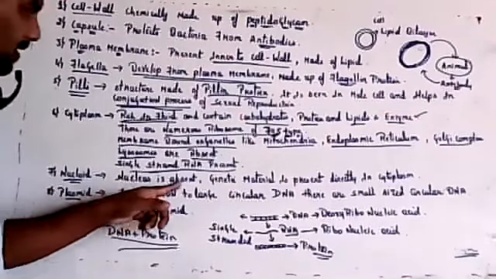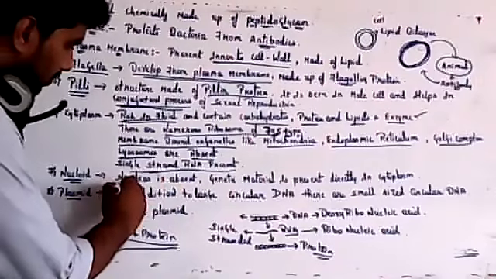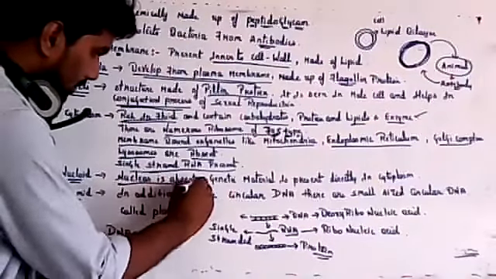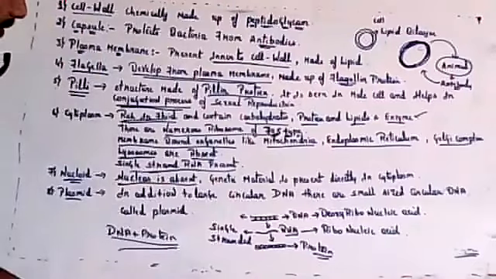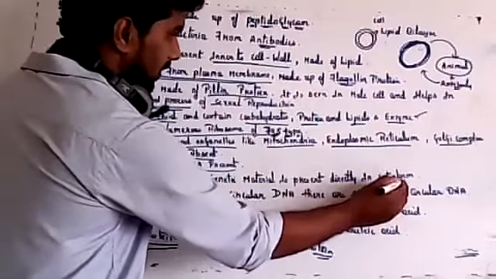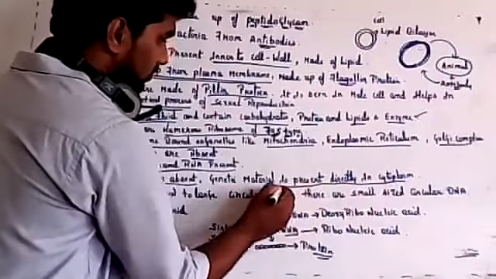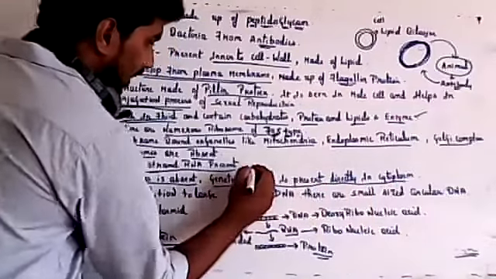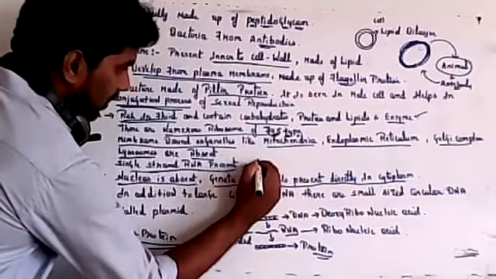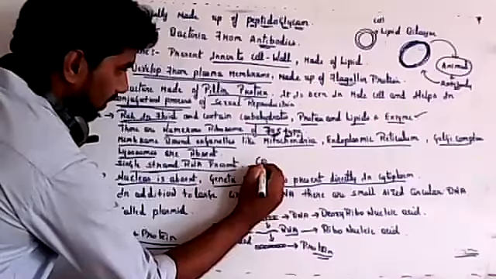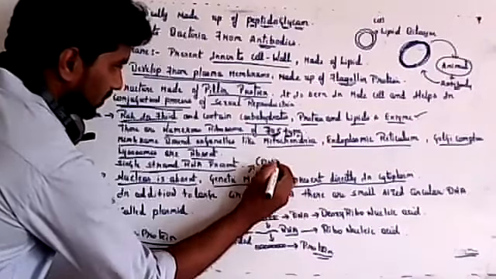So here nucleus is absent. That means nuclear membrane is absent. So genetic material is present directly in the cytoplasm. Genetic material means DNA. So all organisms have genetic material which is known as DNA.